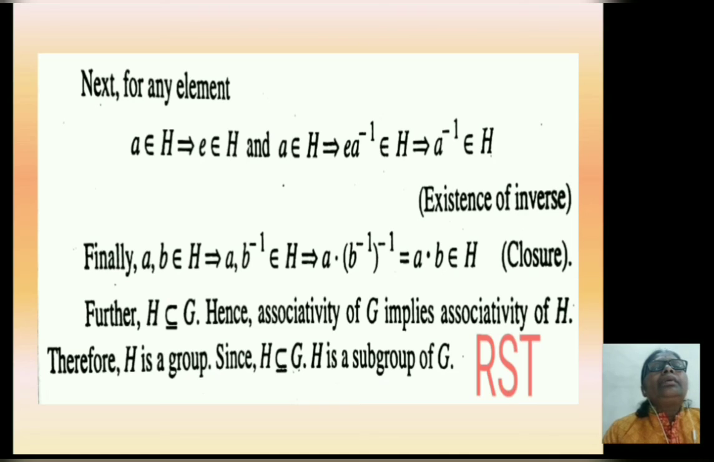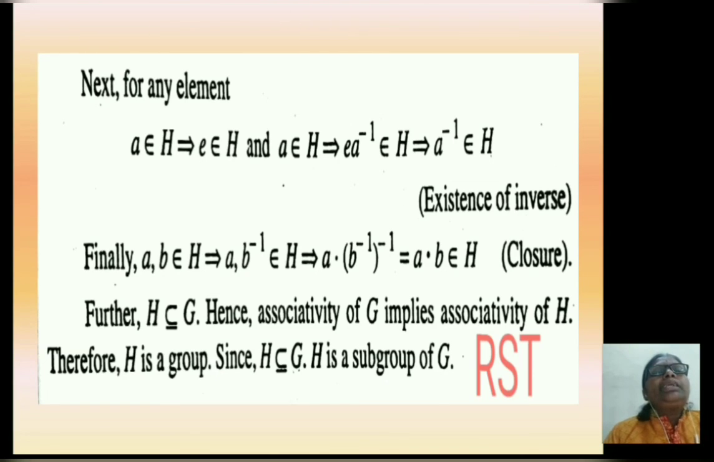Finally, if a, b belongs to H implies a, b inverse belongs to H, which implies a·(b inverse) inverse, which is equal to a·b, belongs to H. That is, the closure property is satisfied. That means if a, b belongs to H, then a·b belongs to H. That is, the closure property is satisfied.